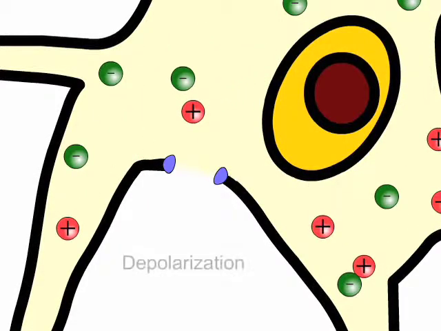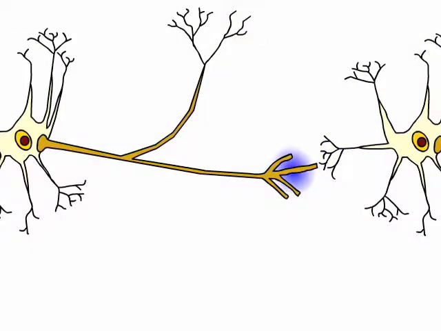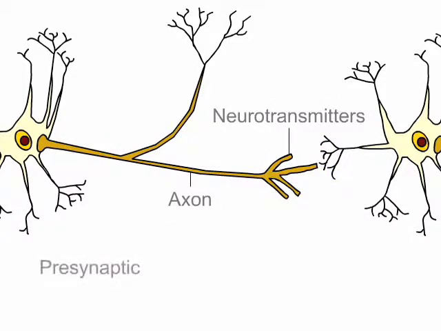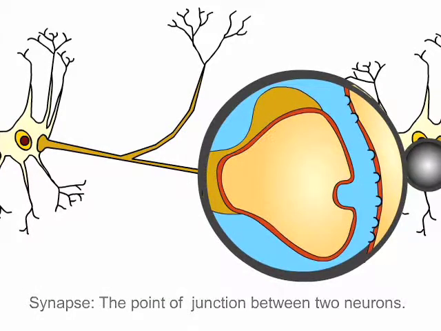This is called depolarization. Nerves communicate with each other chemically by sending signals, or neurotransmitters, via the axon. The first nerve is the presynaptic. The second is the postsynaptic. The synapse is the point of junction between two neurons.